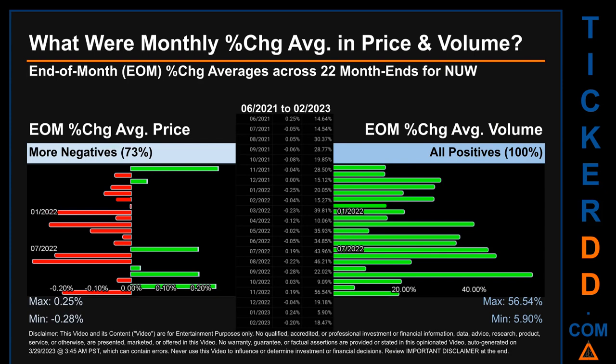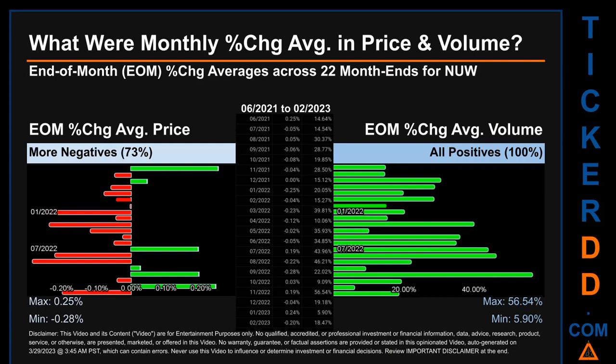What were end-of-month percentage change averages in price and volume for NUW? The monthly average of percentage change in price and in volume were calculated for each of the 22 month ends. That calculation took daily percentage changes and averaged them for each given month. If a month end came out negative, then it means that the month summarily saw a negative change.